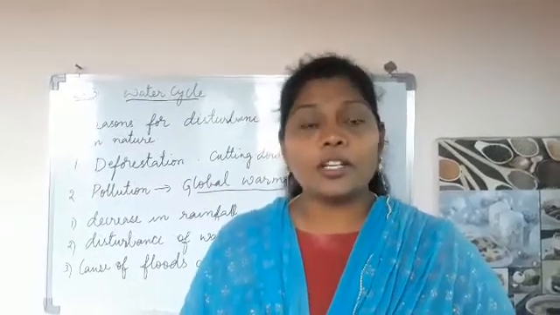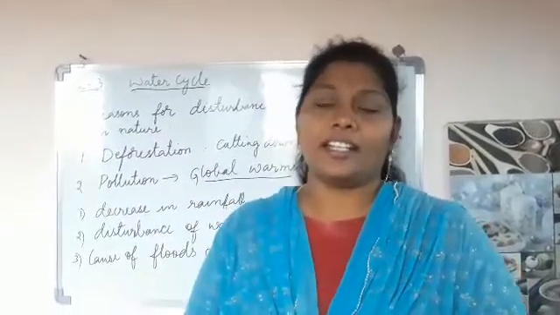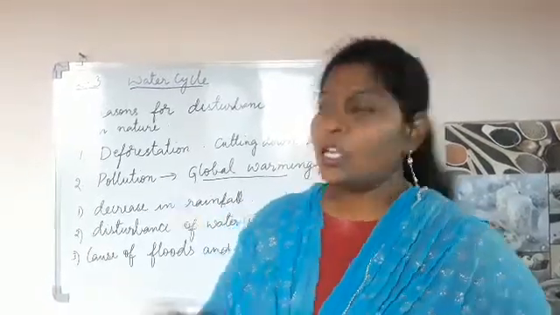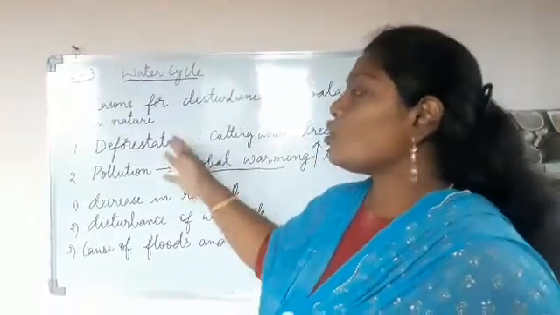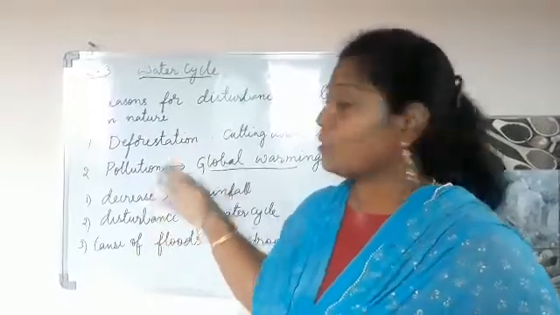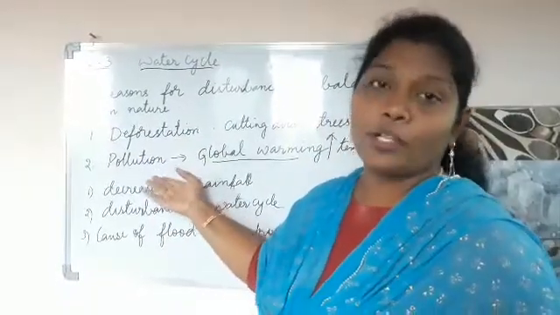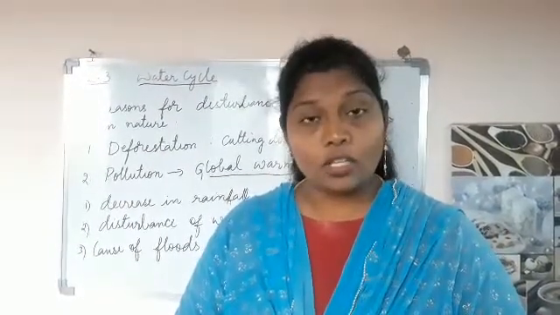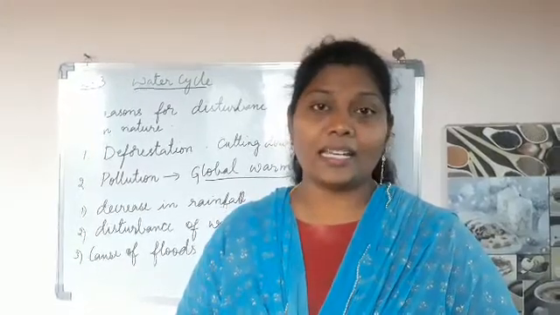Anarogyam. See children, everything is interlinked. One activity depends upon another activity. So children, these two main things, the deforestation and the pollution, are causing major damage to the nature, and it is impacting mankind.